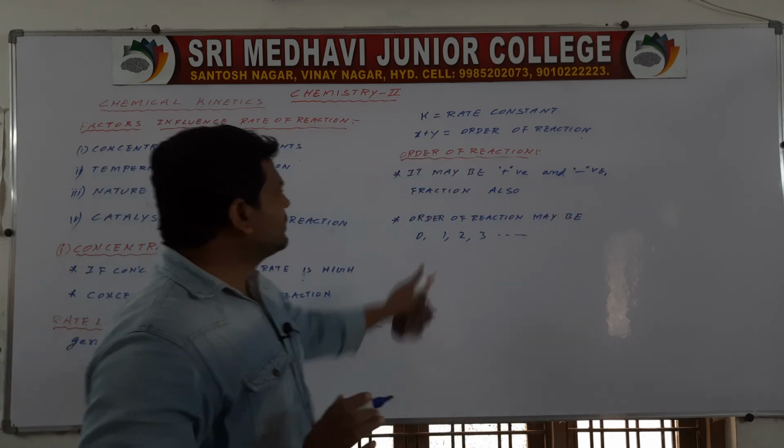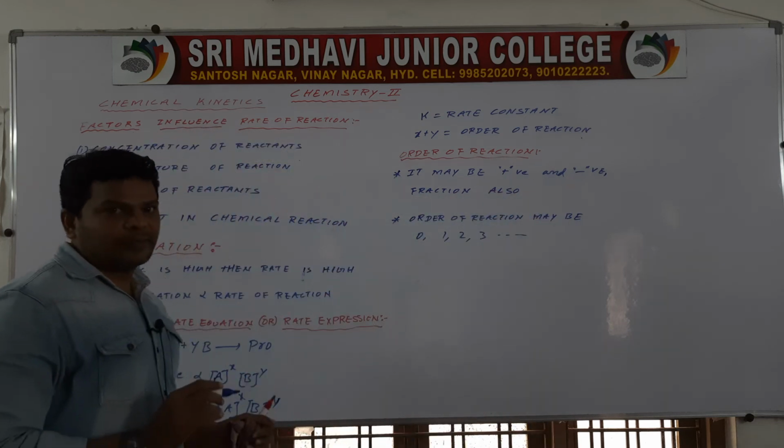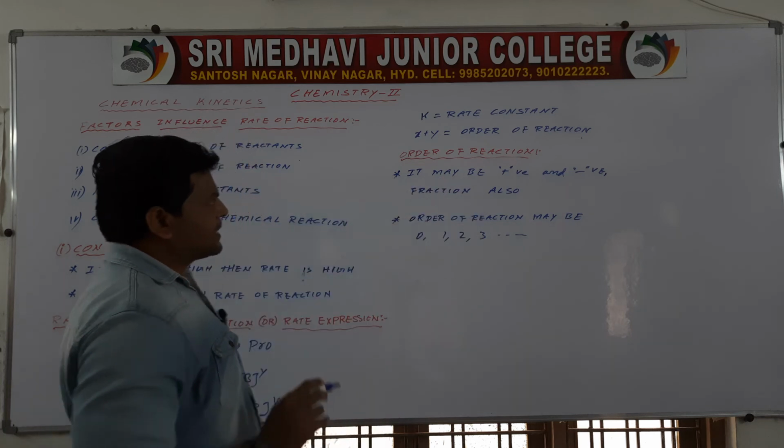Fraction number also, negative number also, positive number also. Okay, so this is order of reaction.